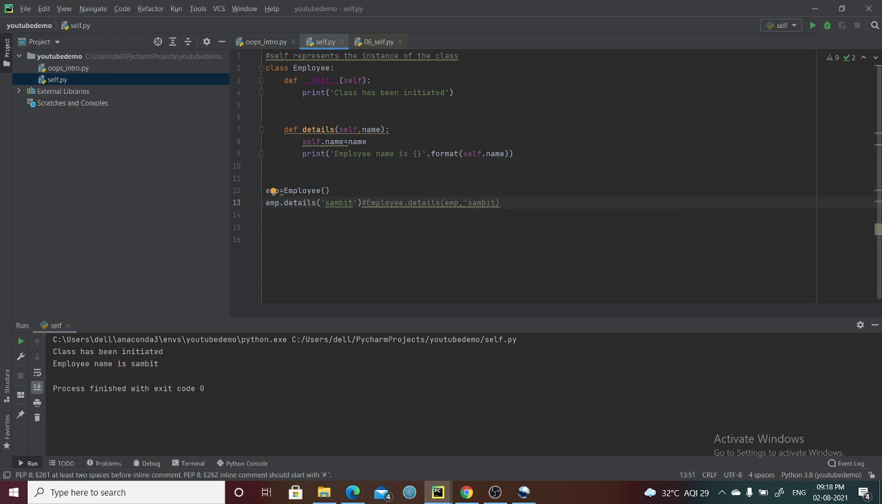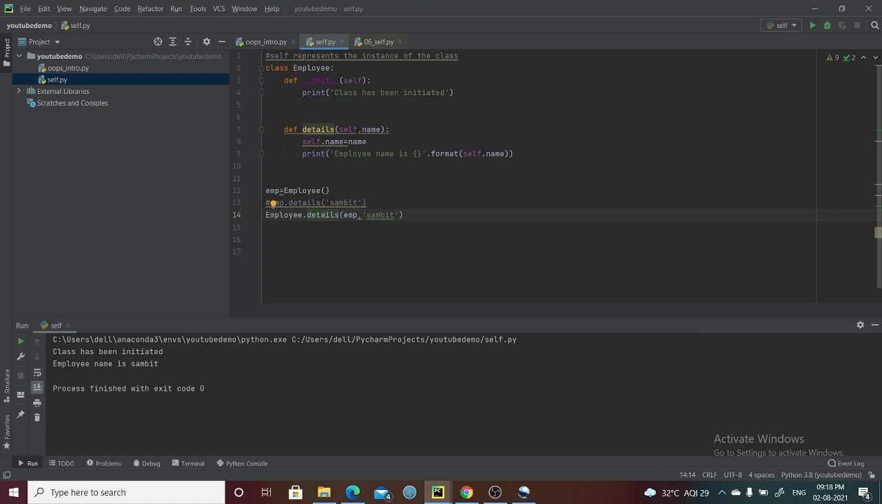If you don't want to write in this particular way, this is the conventional way that we usually follow to create and call any methods inside the class. If you don't want to write in this way, you can also write in this way. Employee is the class name, and this is the function, the method inside the class.